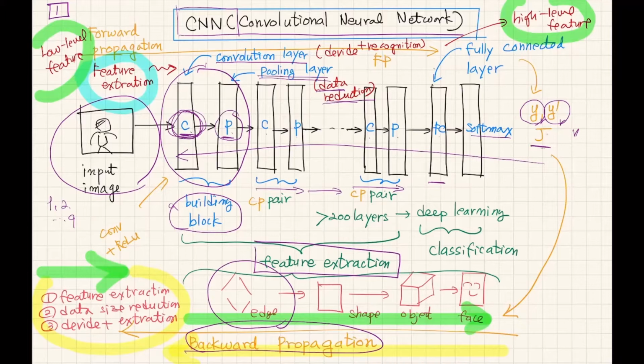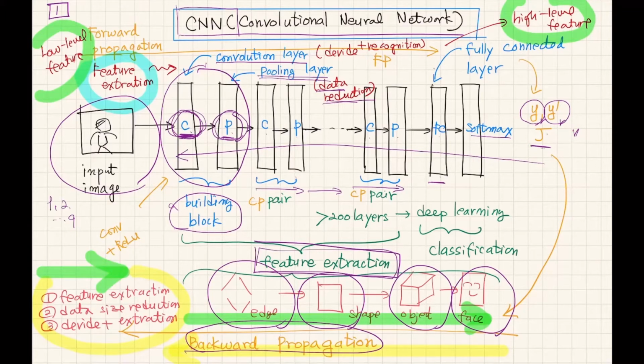As we move on, in the middle of the convolution, maybe we can extract the shape of the image, and maybe next we can extract the object, and finally we can identify the images at the fully connected layers. Once again, the function of convolution is for feature extraction, and the function of the pooling layer is to reduce the data.